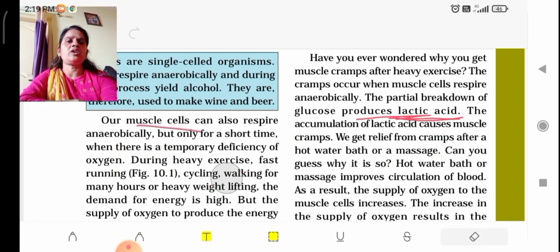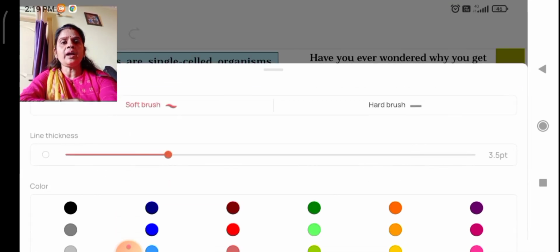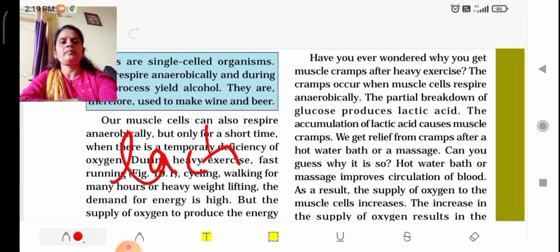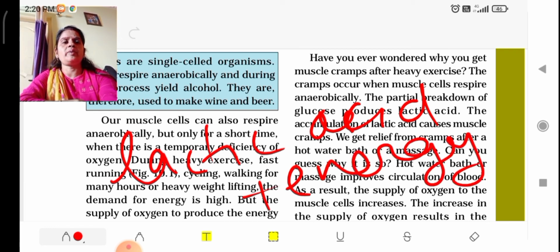In anaerobic respiration, what are the products? I am talking about animals, not bacteria and yeast. The products are lactic acid plus energy. These are the products formed during anaerobic respiration in humans and animals.